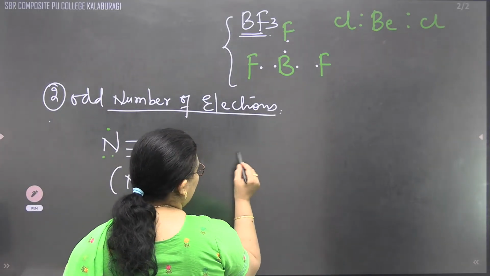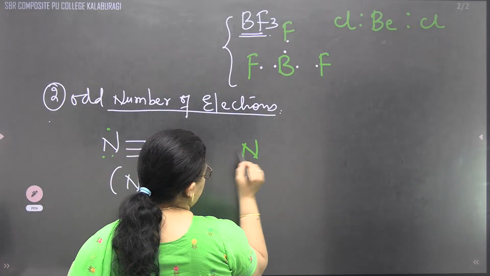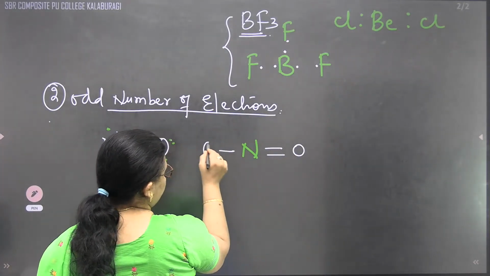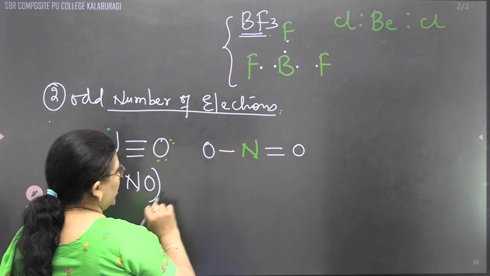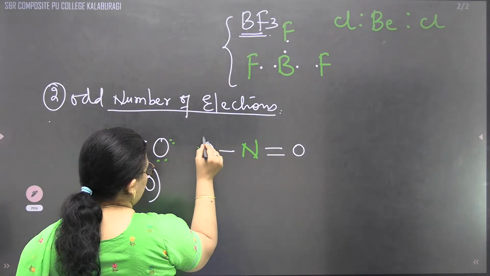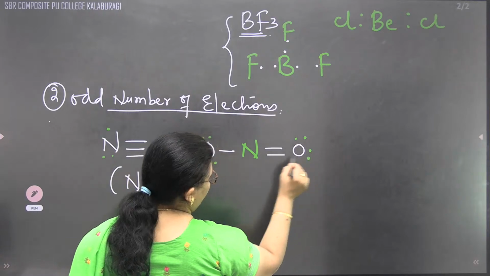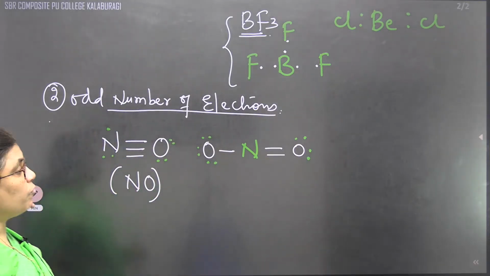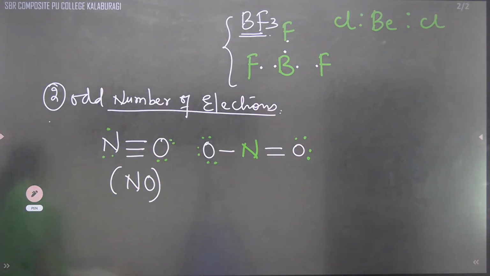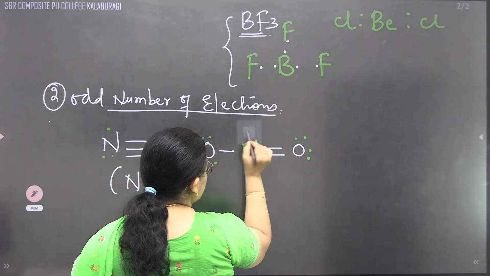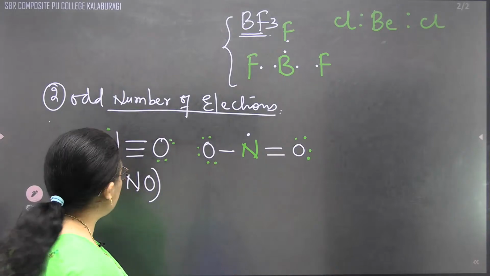If we take NO2 also, with nitrogen and O, here you can see 1, 2, 3, 4 around nitrogen. But nitrogen contains 5 valence electrons, so one will be present as an odd electron.